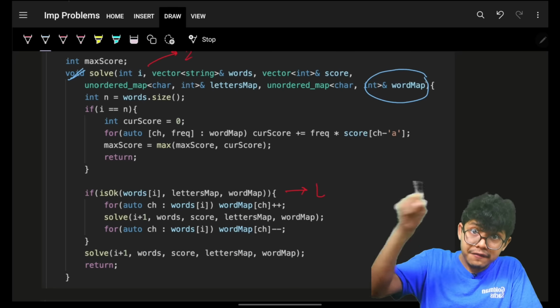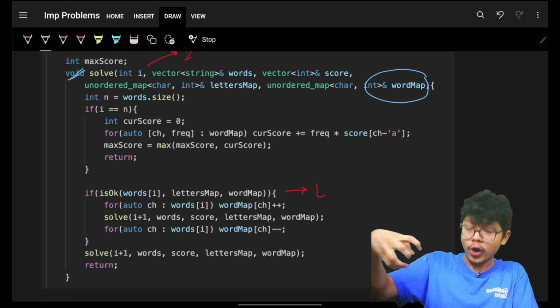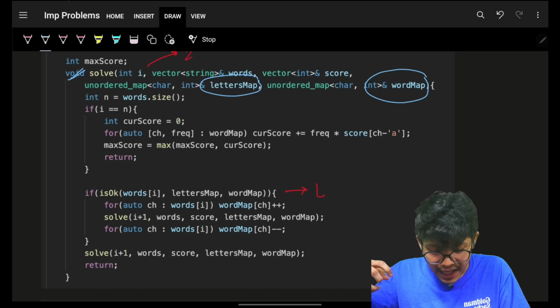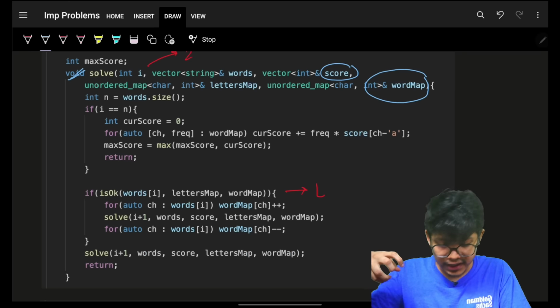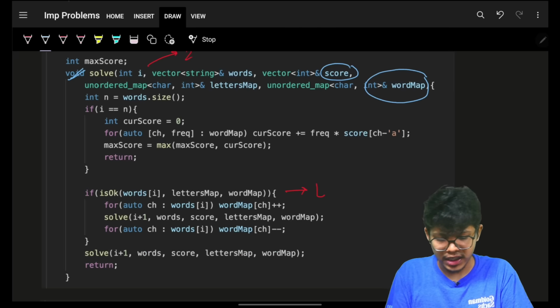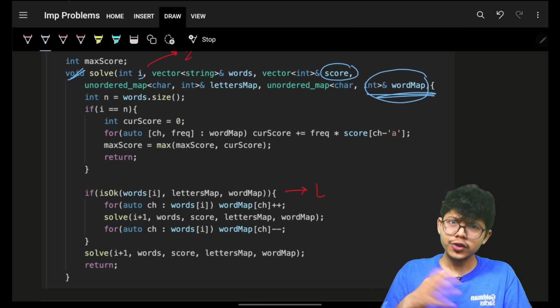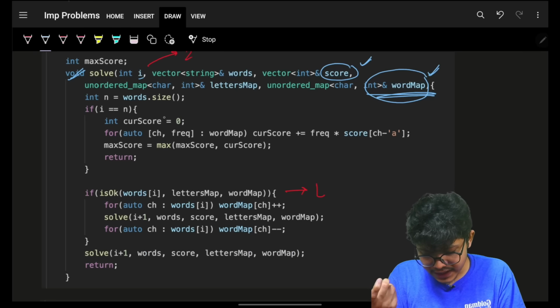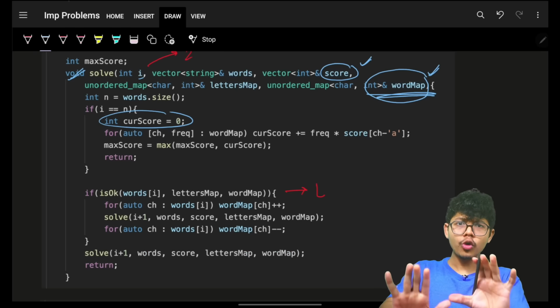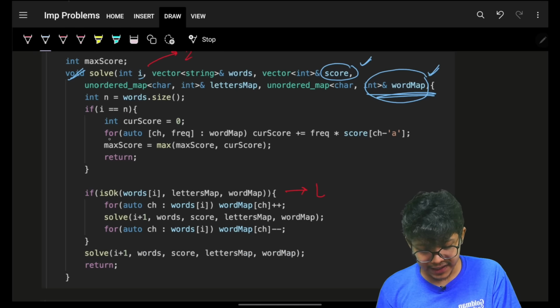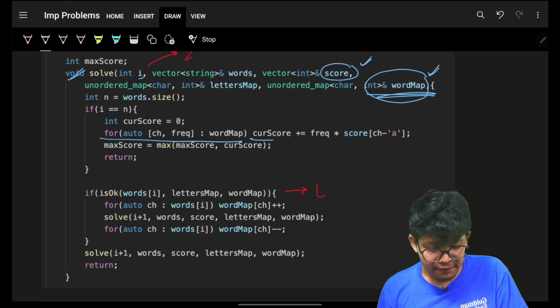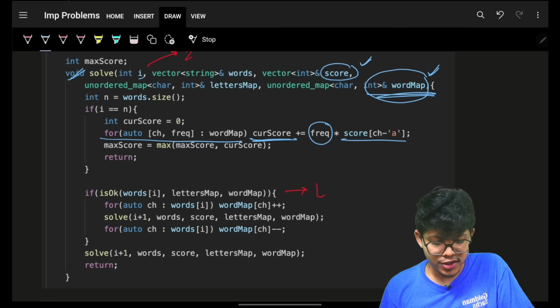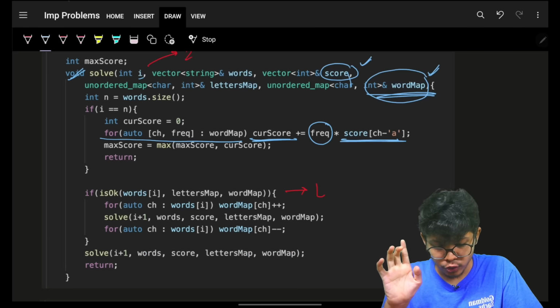The frequency of every character which they want us to follow is maintained in the letters map, and the score is in the score vector. The words is no more useful because I have ended and everything is in word map. So word map and score are useful to know the score of that specific subset. So I will iterate on the word map and find the current score by taking the frequency and the score from that specific score vector.